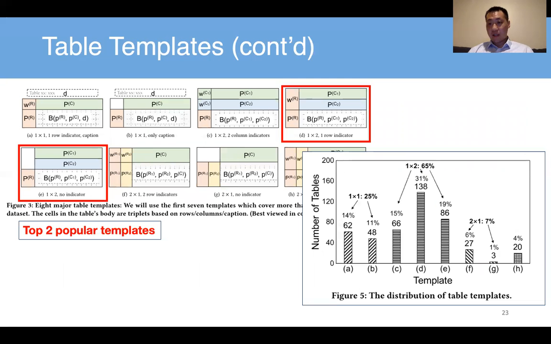If you look at the amount and also the percentage of the templates, we find that templates D and E are the most popular. D has double lines of column headers, and E is similar, but this one has the row name indicator and this one doesn't. They are the most popular table designs, which means we really like two lines of column headers.